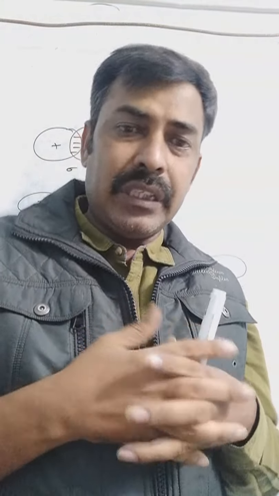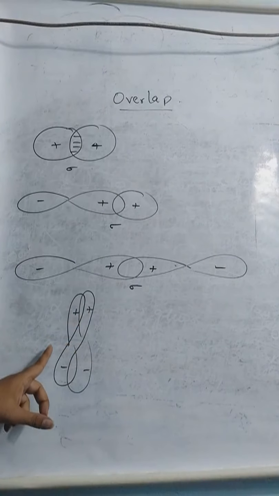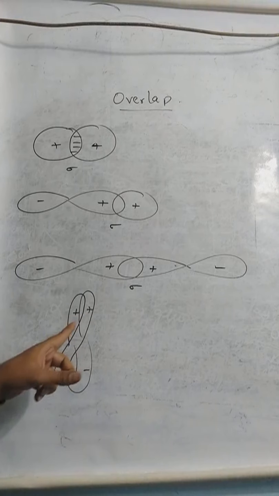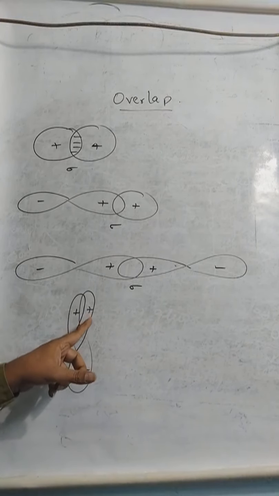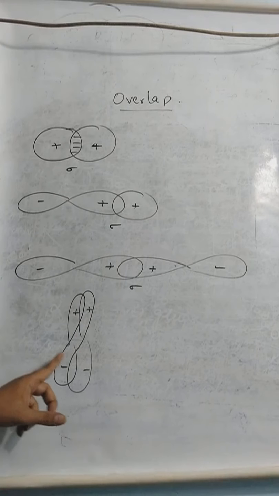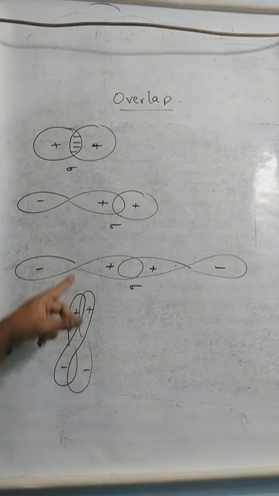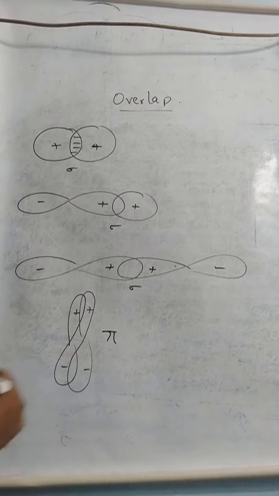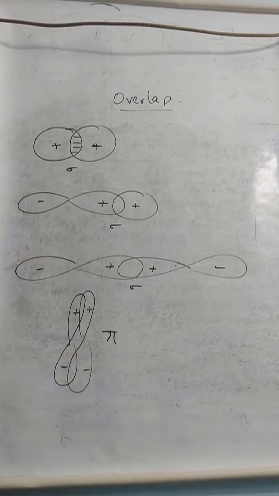But when you see the fourth case, here you can see there is a sidewise overlap with the same signs, that is the positive one is overlapping with the positive and the negative one is overlapping with the negative. This condition is called the pi bonding. So there is a pi bond in the case of the last one. The first three are the sigma bond and the last one is the pi bond.